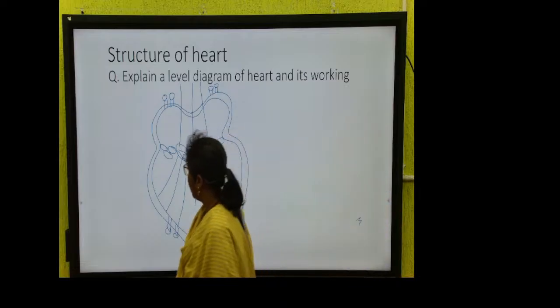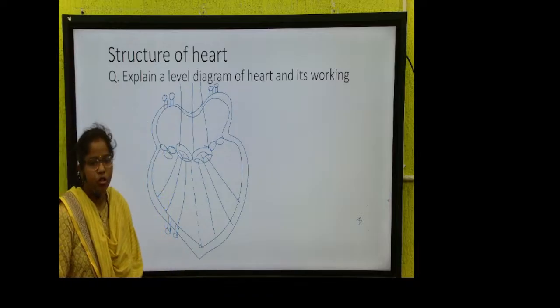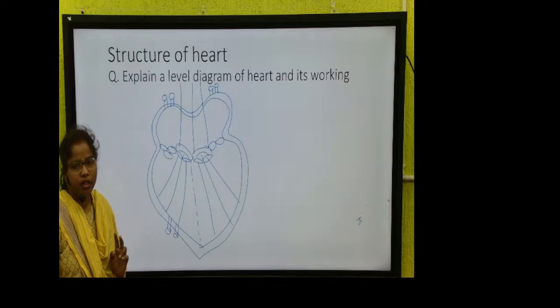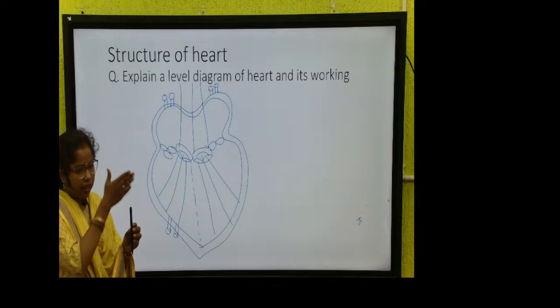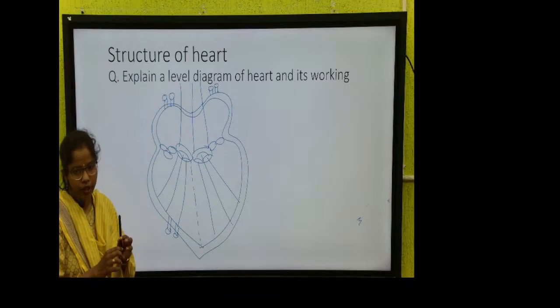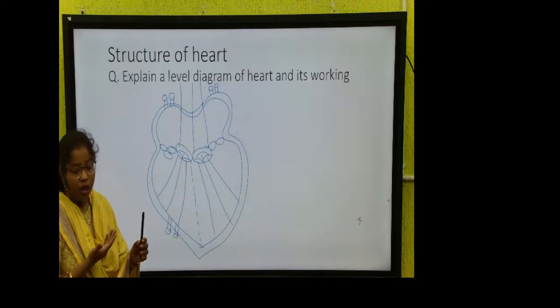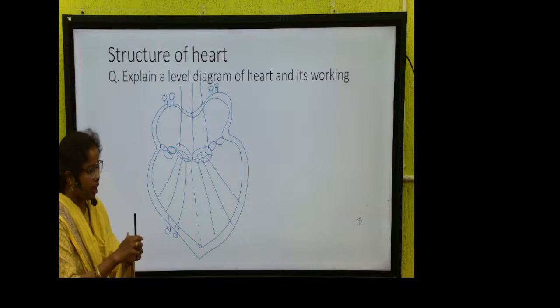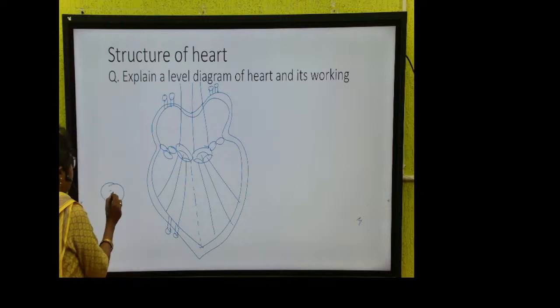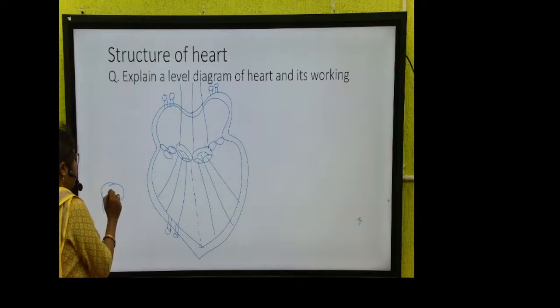See here, whenever we want to examine any organ, there are two ways we can examine it. One, by cutting it like this, or by cutting it like this. If it is a regular pen, it is working with the help of ink. If I want to know how it is working, if I cut on this side, I will see this type of structure.